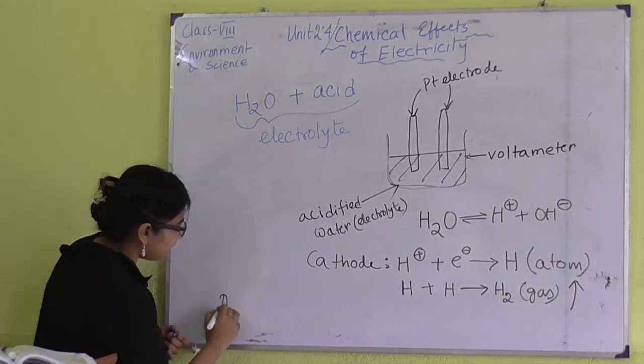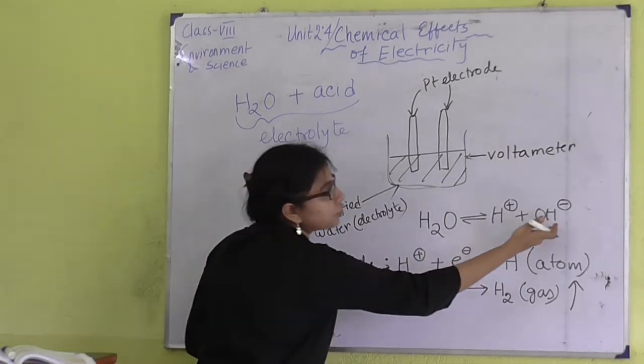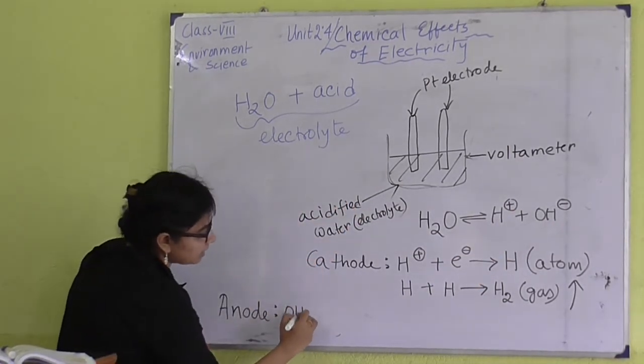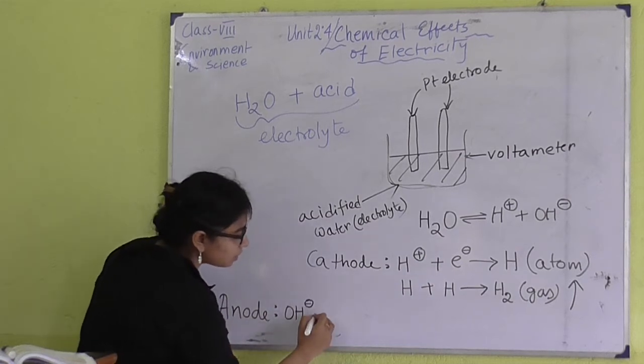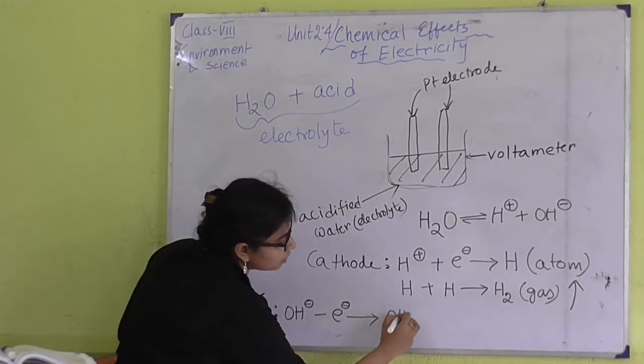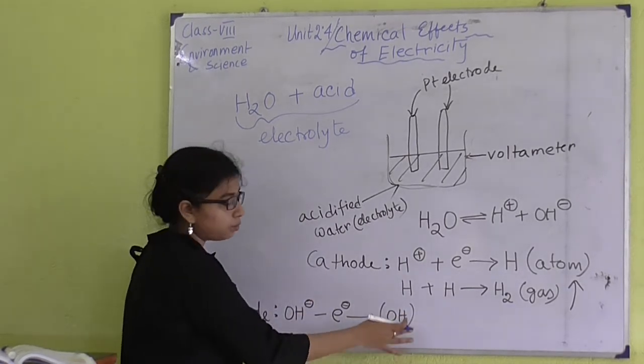And what will happen at the anode? At the anode all the hydroxyl anions will move towards the anode and they will reject one electron, forming the OH functional group, simple hydroxyl group OH.